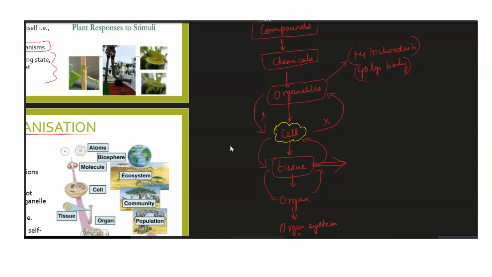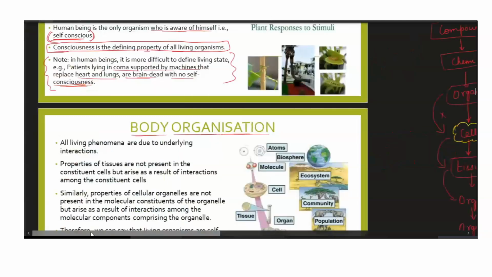Let's say a tissue. Our blood is a kind of tissue, right? It's a fluid connective tissue, if you remember. So there are different kinds of cells. For example, in blood we have RBCs, WBCs, and platelets, right? But these are all different entities doing different functions. Together, when we combine them, they form blood, which is a tissue. Are you getting the point? So individually, we cannot say that a cell is doing the function of a tissue or a tissue is doing the function of a cell. So let's see what is written here in body organization.